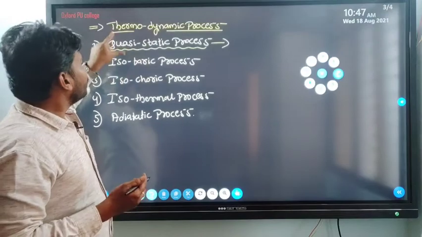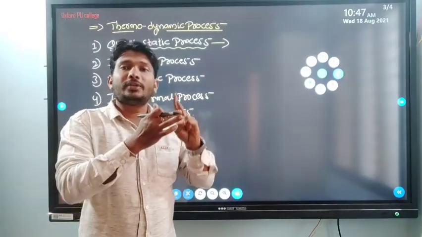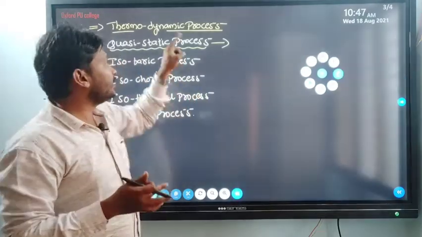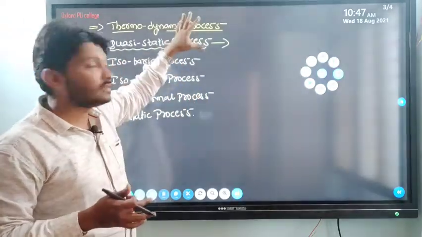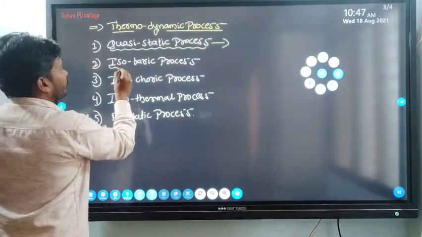So in this process there is no change of temperature, volume and pressure, and the system is said to be in equilibrium. Then we'll go for the next one.